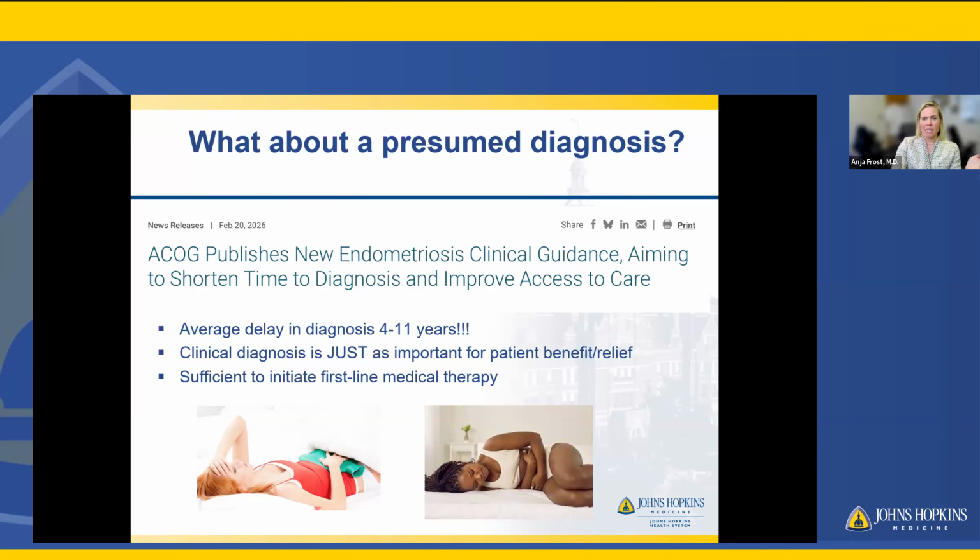Often, as patients are waiting for diagnoses, they can experience disease progression, new symptoms, declines in their quality of life, and increasing healthcare costs as well.